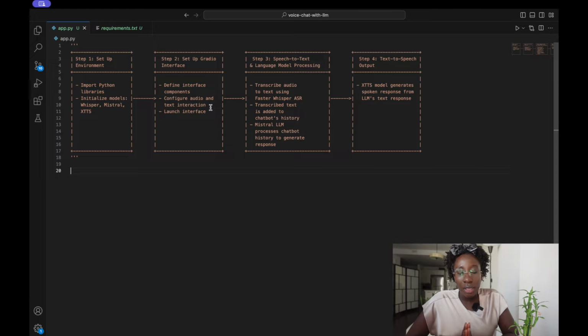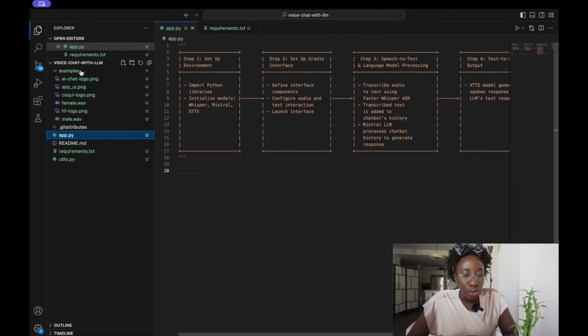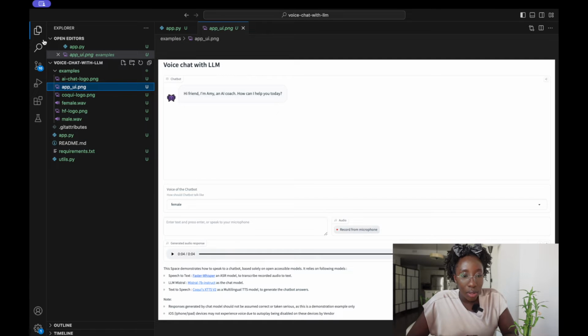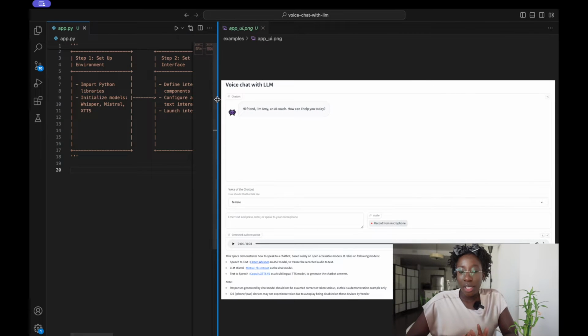So we would set up a Gradio interface or a UI to make all of this possible. I'll just go ahead and show you what the UI would look like. So this is what our app UI is going to look like. We're going to have a chatbot Gradio interface whereby the chatbot and the user would be interacting.